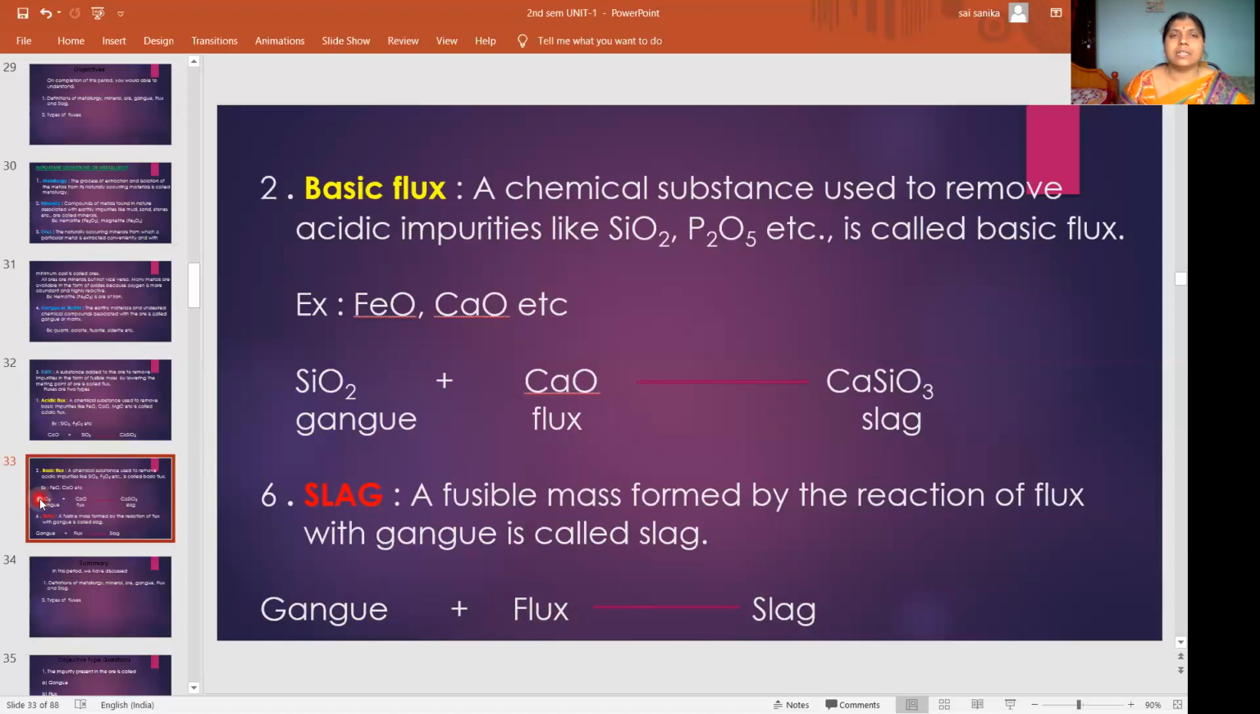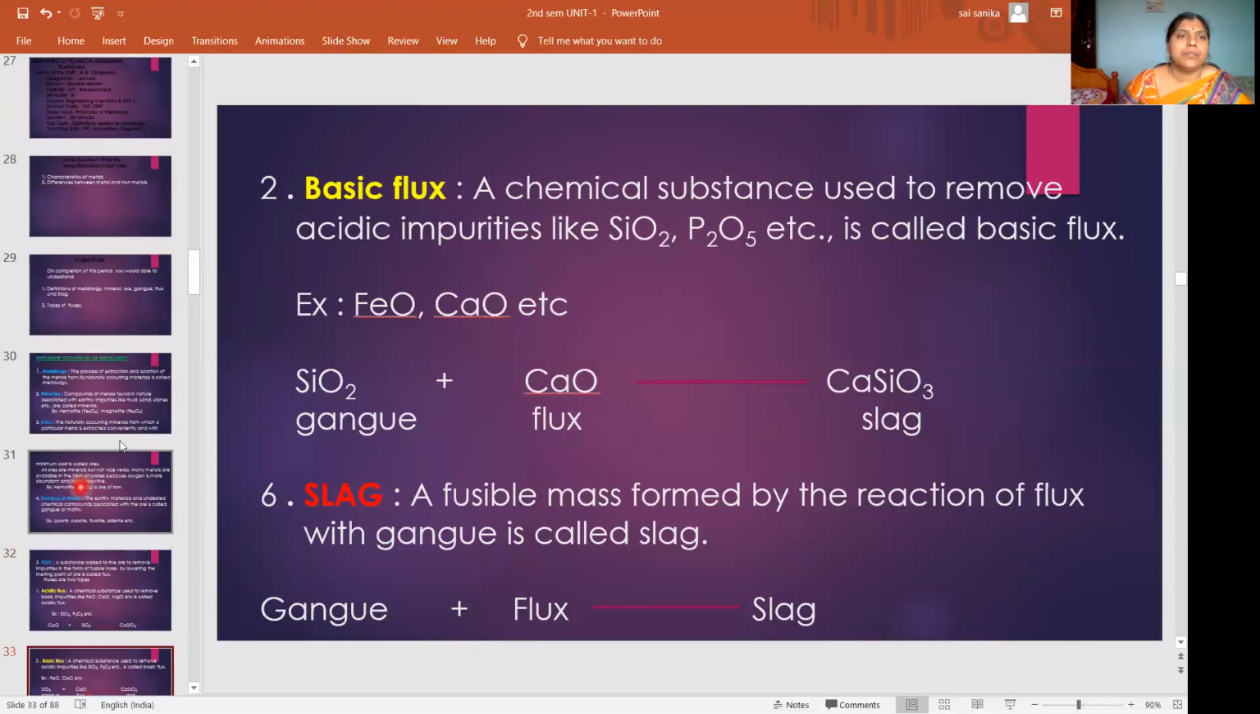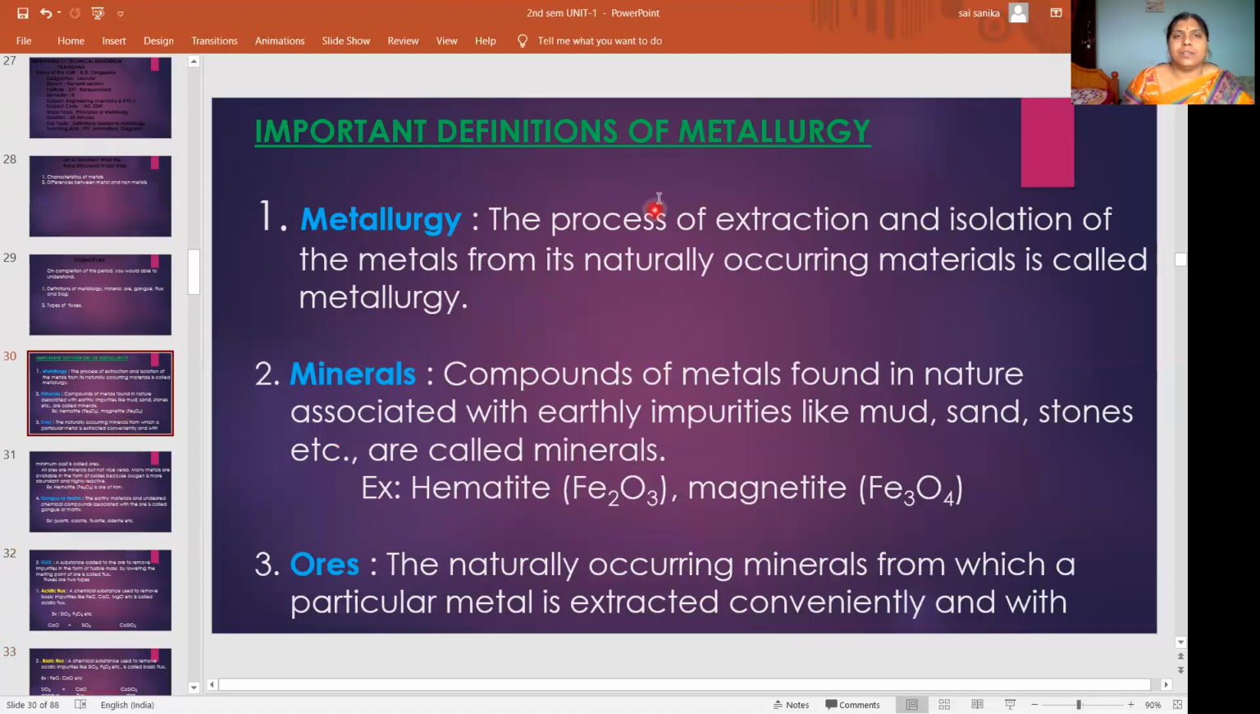Okay. These are some of the definitions related to metallurgy. So once again we will see. First, what is metallurgy? It is the process of extraction and isolation of metal from its naturally occurring materials. That is called metallurgy. So what is a mineral?